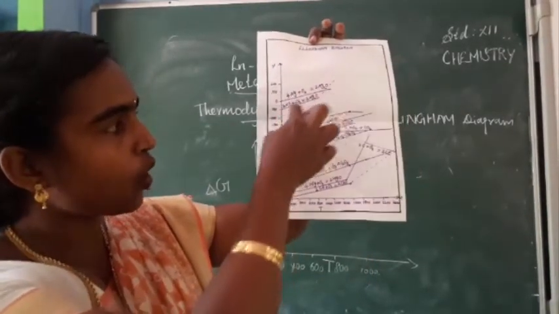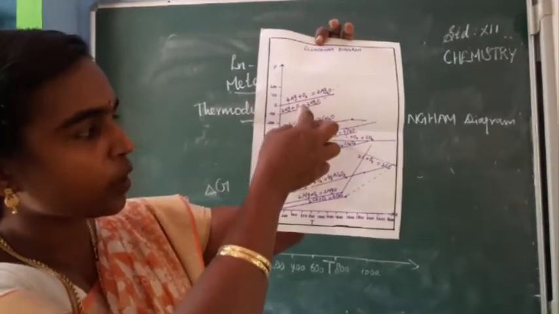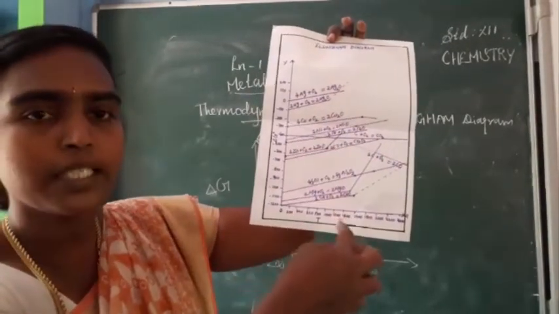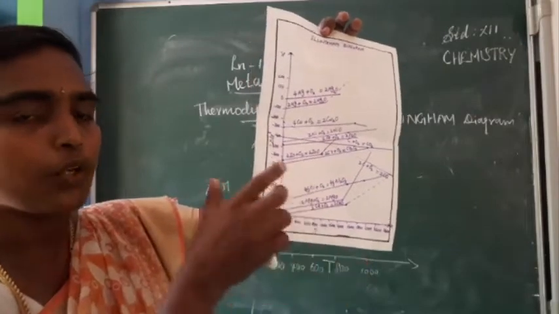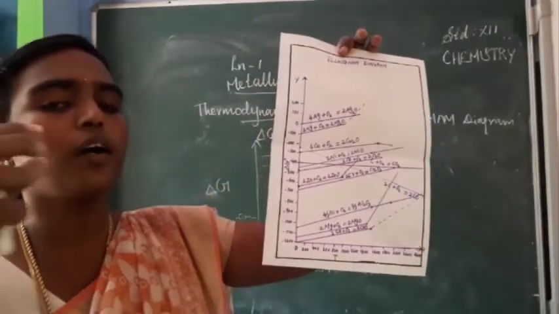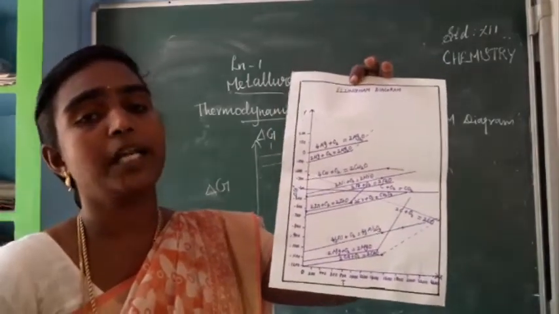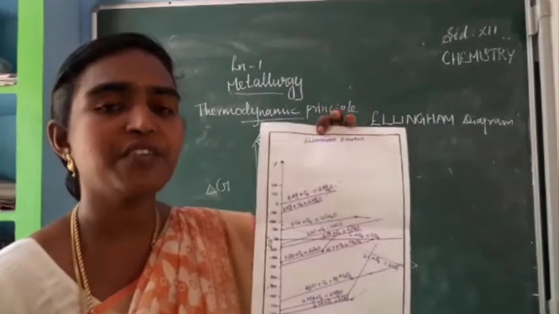I have drawn the graph for silver oxide, mercury oxide, cuprous oxide, nickel, for so many metals. The oxide formation I have given, isn't it? So you can take a screenshot if you are not having the book. Others refer to your book on page number 11. Okay. So the main observations I will explain from this.